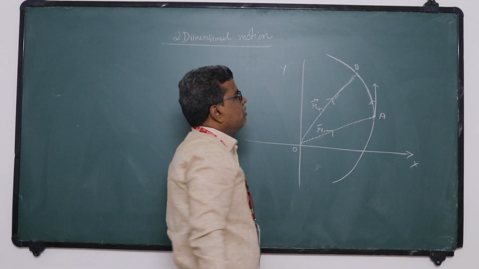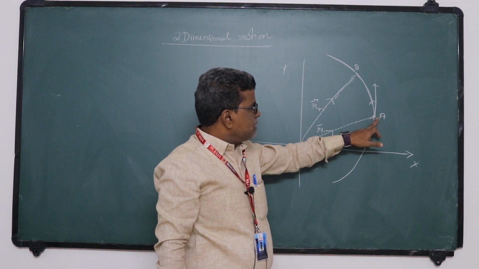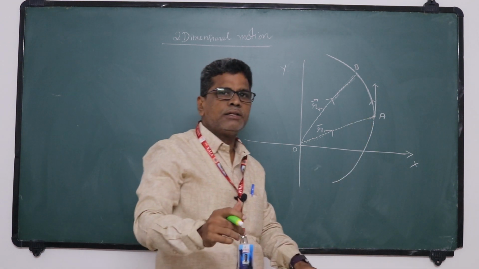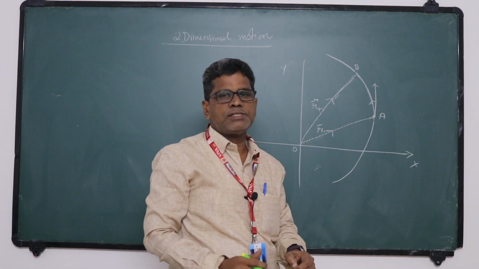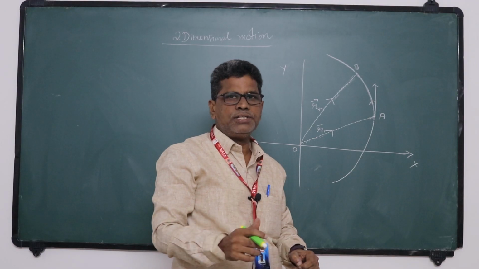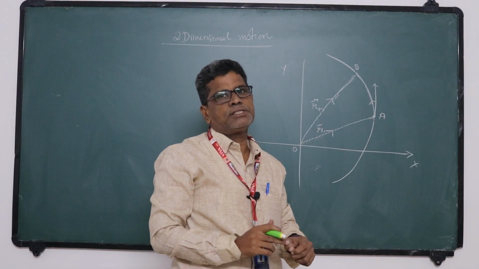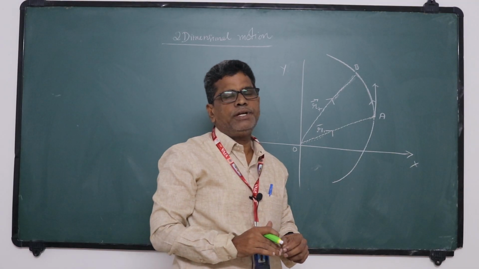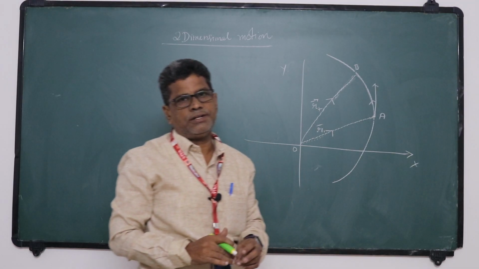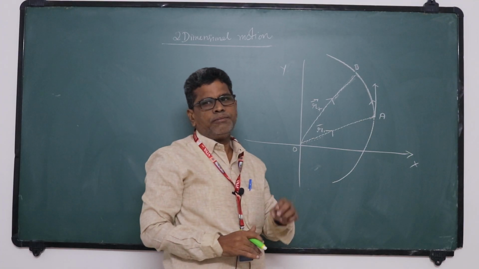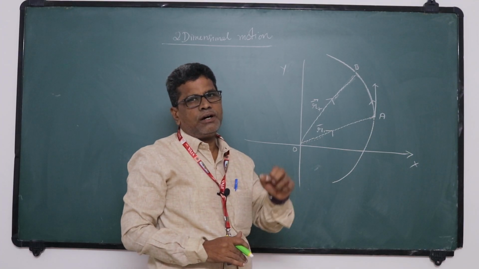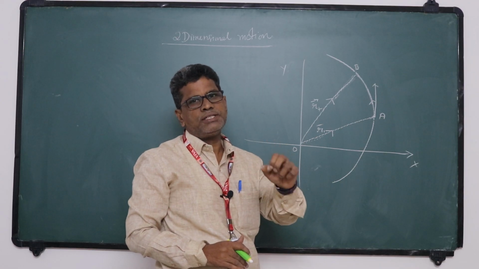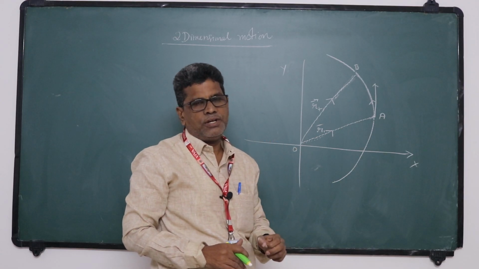Okay. Now the speed changes when the car is moving in a curved path. The speed may change. That is, velocity changes. Velocity is a vector quantity, so it has both magnitude and direction. So if the speed magnitude changes or the direction changes or both change, then we can say that velocity changes.